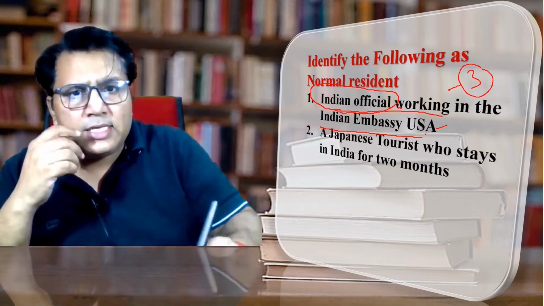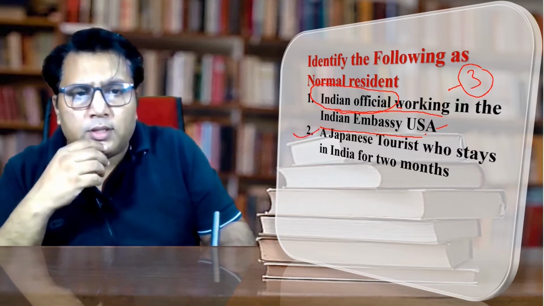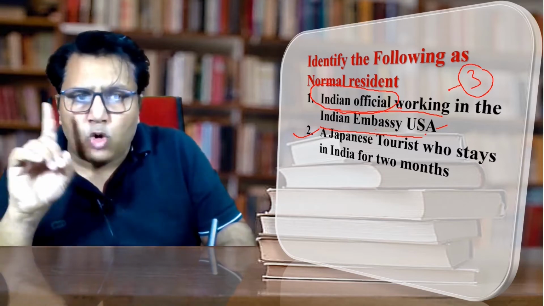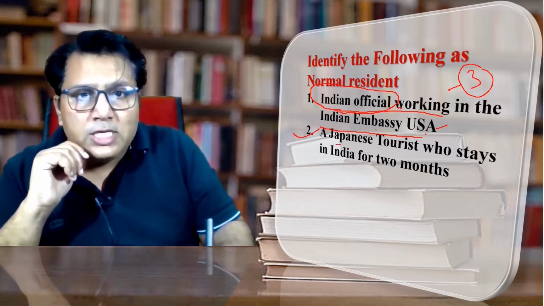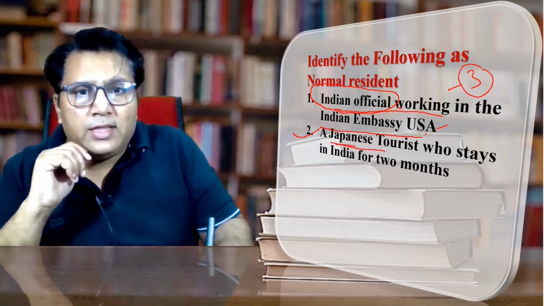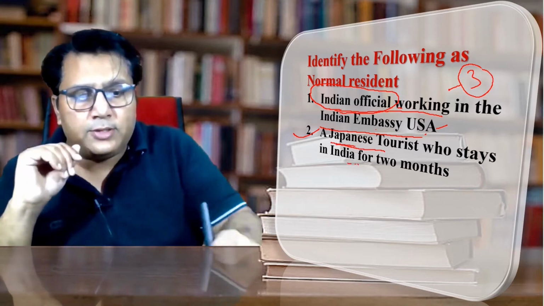The next is, let us see, a Japanese tourist who stays in India for 2 months. Is he a normal resident or not a normal resident? Answer is definitely he is not a normal resident. Why? Because he is not living in India. He is not an Indian citizen. When the purpose is over, he will return to his hometown. So he is not a normal resident.